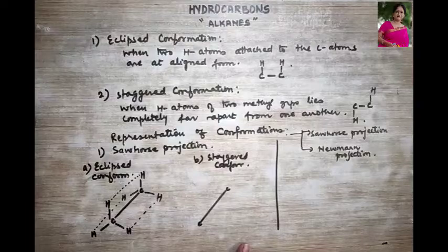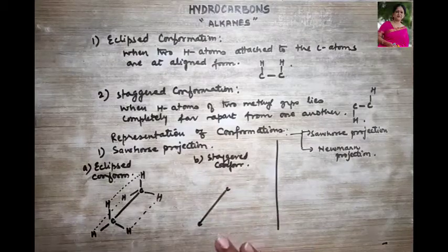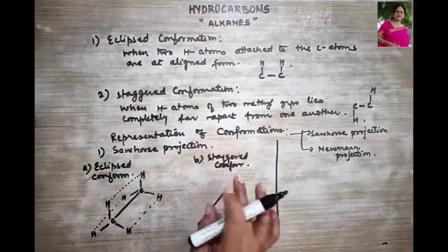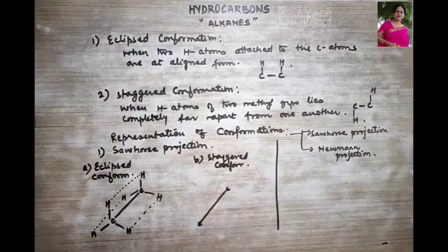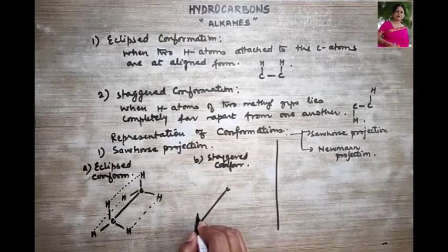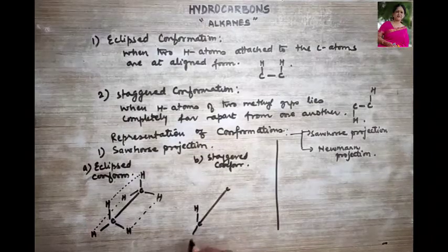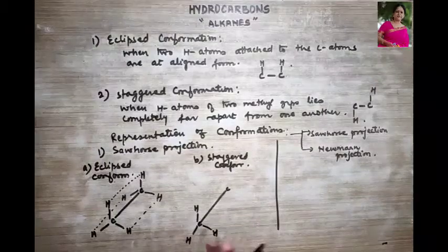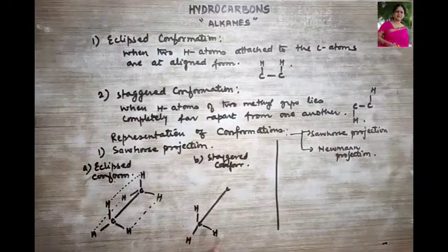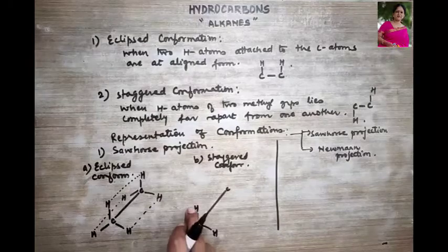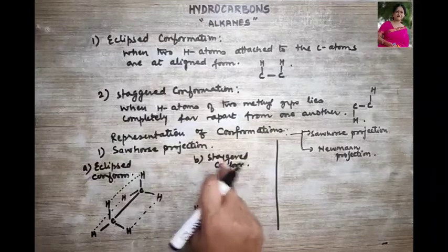Now we are going to study the staggered conformation. What structure do we see in the Sawhorse projection of the staggered conformation? So if this is C, this is your H, H and H. They are all formed at 120 degrees. Okay. So if this is hydrogen, then in staggered, what did I say?